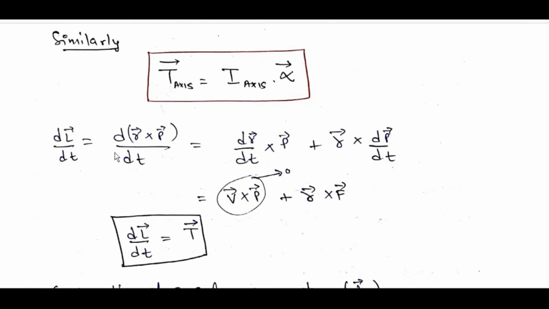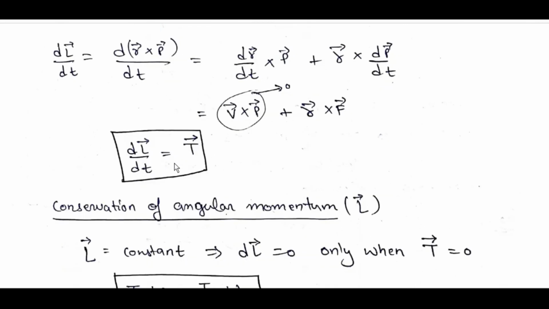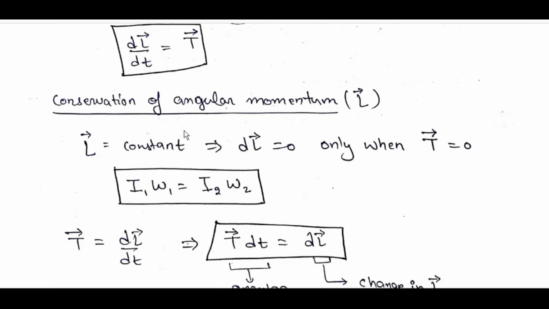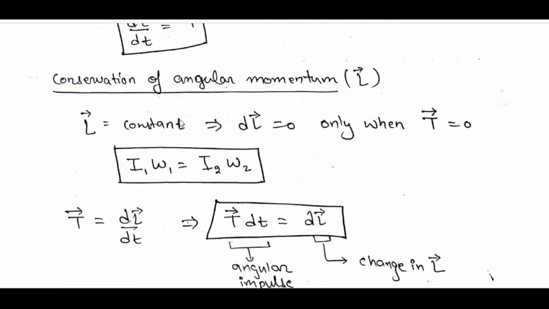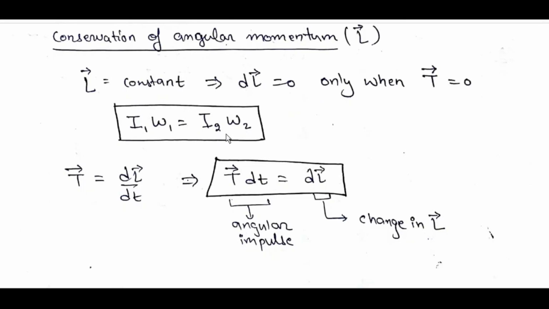dL bar by dt is equal to d r bar cross p bar by dt, which is equal to dr bar by dt into p bar plus r bar cross dp bar by dt, is equal to v bar cross p bar. This is 0 plus r bar cross F bar. dL bar by dt is equal to torque T bar. Conservation of angular momentum: L bar is equal to constant, dL bar is equal to 0 only when T bar is equal to 0. I1 omega 1 is equal to I2 omega 2.